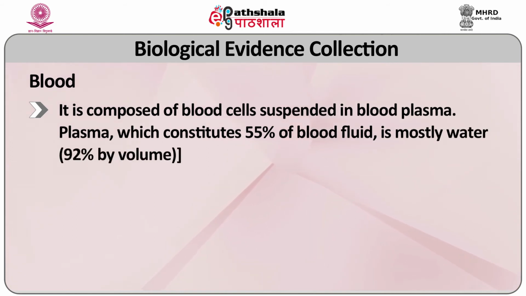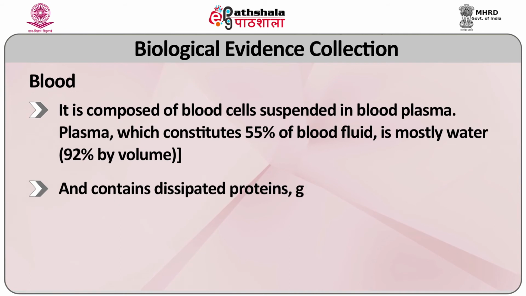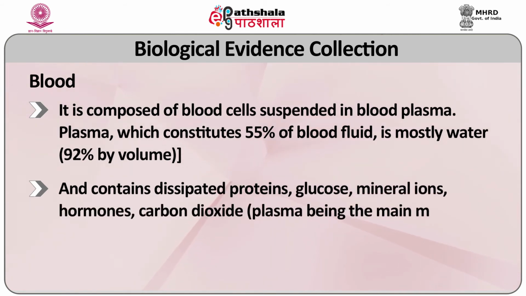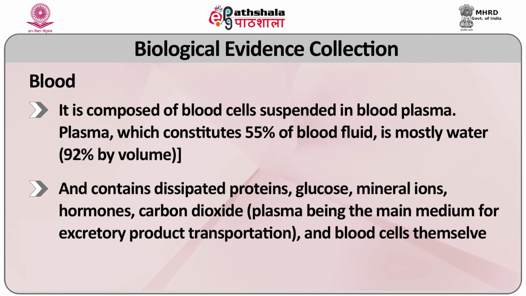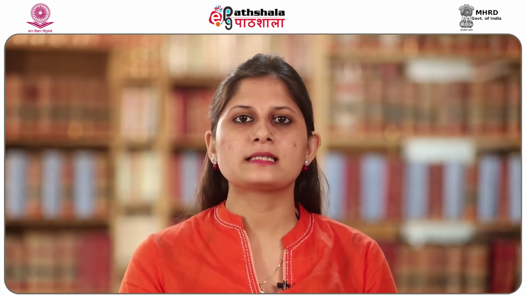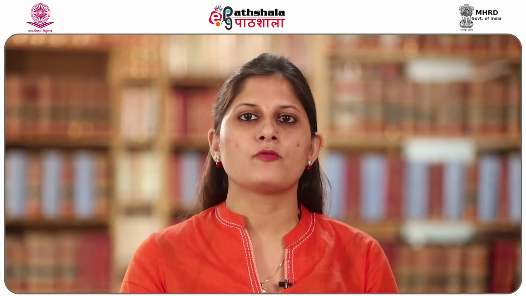It is composed of blood cells suspended in blood plasma. Plasma, which constitutes 55% of blood fluid, is mostly water, 92% by volume, and contains dissolved proteins, glucose, minerals, ions, hormones, and carbon dioxide, plasma being the main medium for excretory product transportation and for the blood cells themselves. Blood consists of 7% of human body weight. The average adult has a blood volume of roughly 5 liters, which is composed of plasma and several kinds of cells.